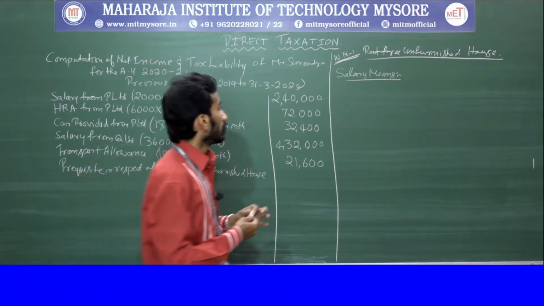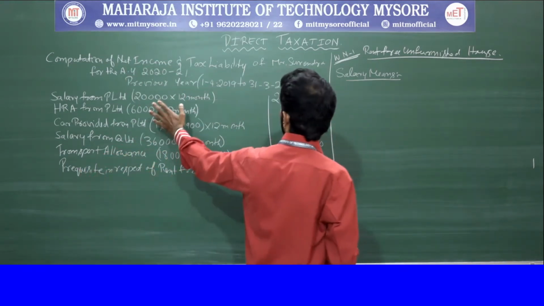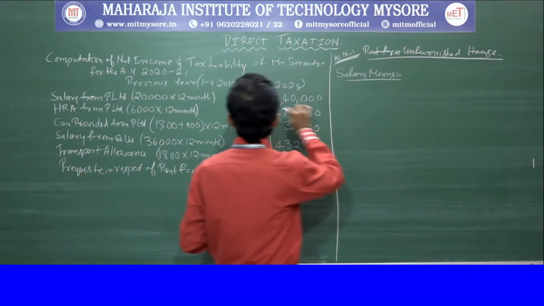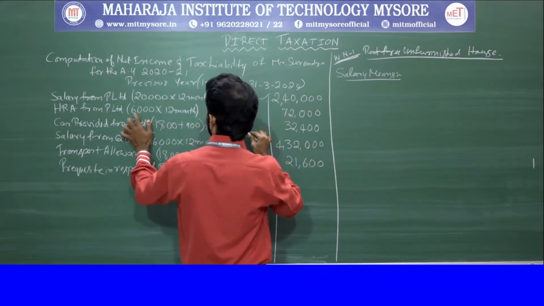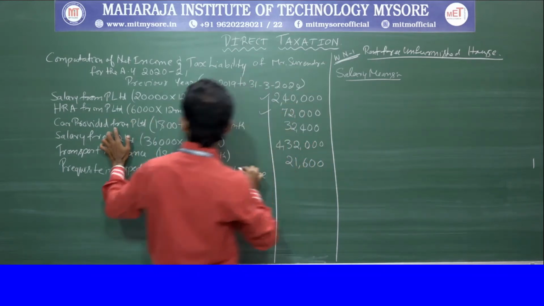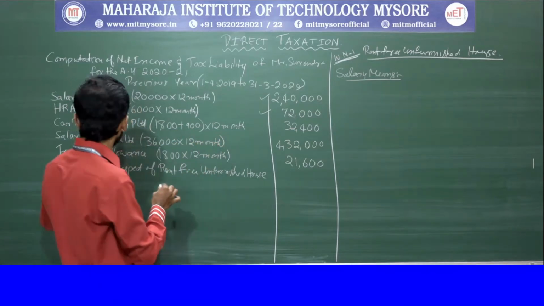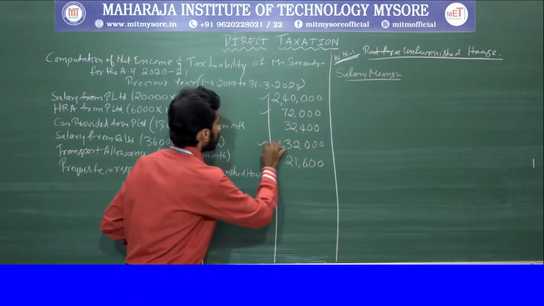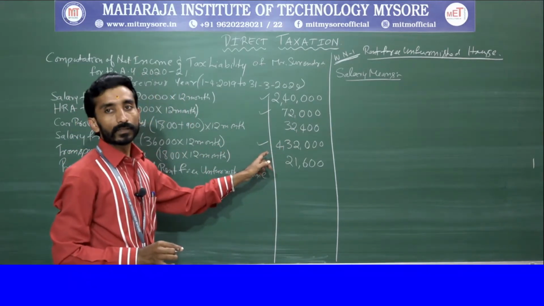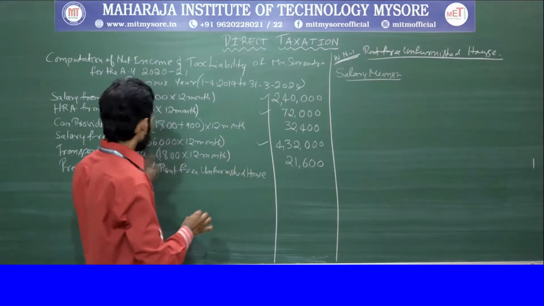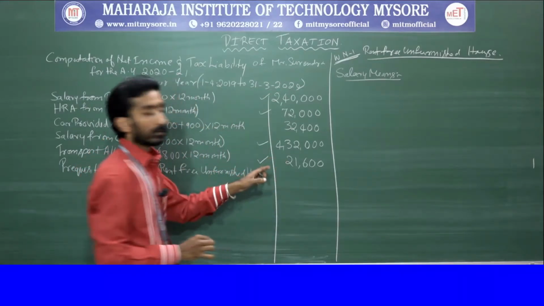Understanding? So in this case, first this amount will be considered, again this will be considered. We won't consider the car because it is used for official purpose. So salary of this amount will be considered, and again this amount will be considered.